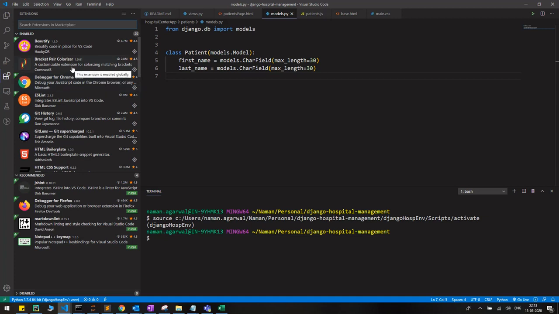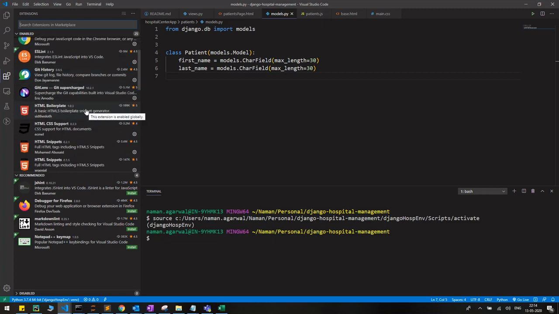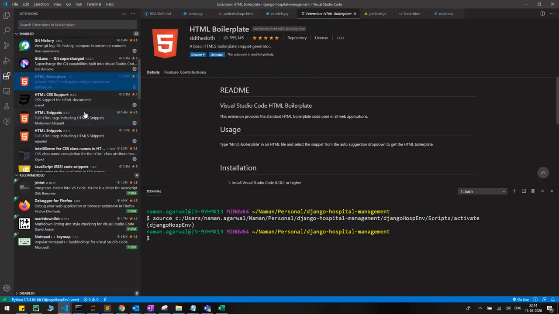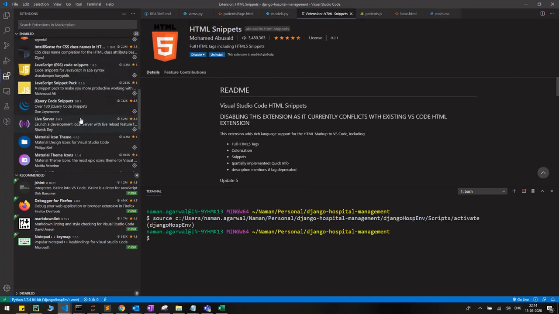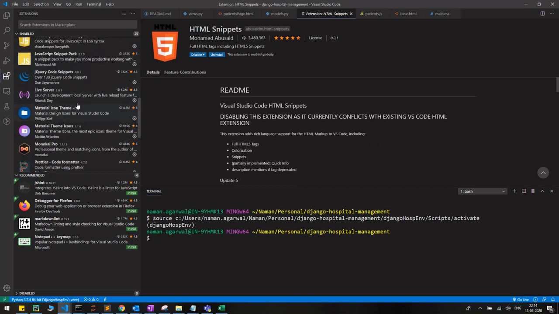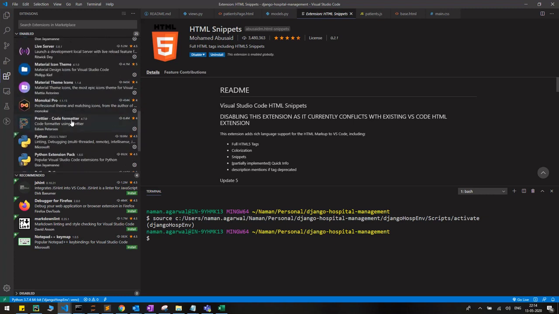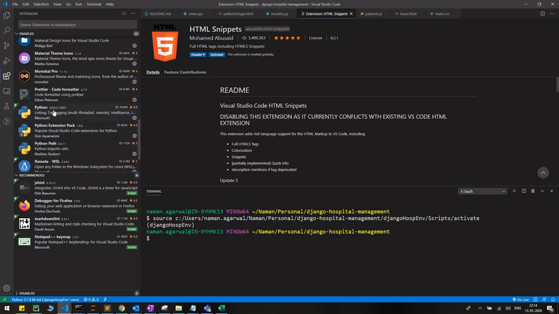Before starting to work with VS Code, you can install some extensions. Let me show you. You can use HTML boilerplates and HTML snippets. I've also been doing some JavaScript, so that's why I've installed JavaScript. Live Server is also for JavaScript. Then Python, and Prettier is basically a code formatter.